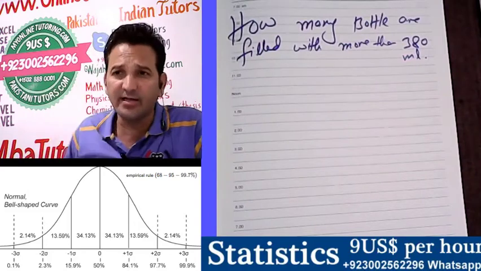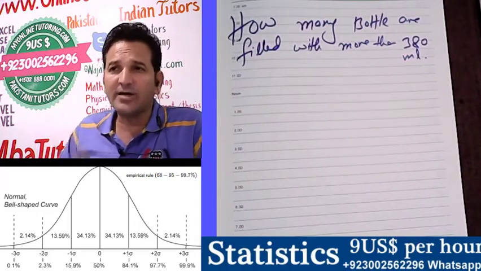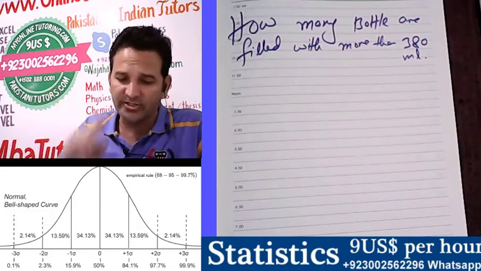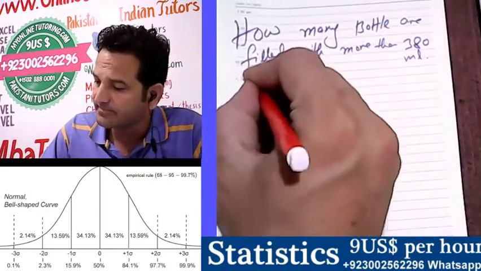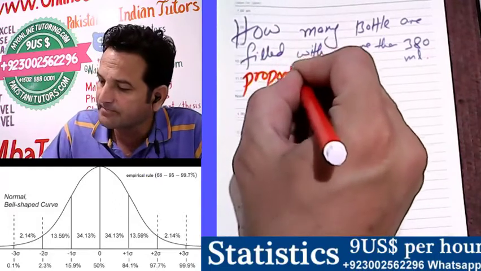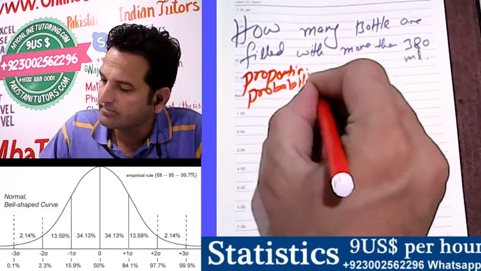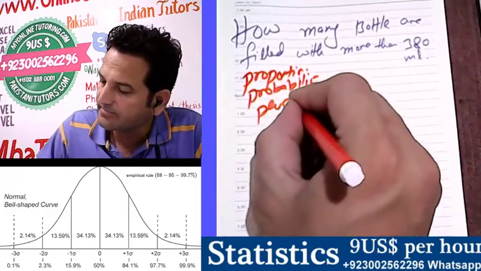What is the probability? What is the proportion? What is the percentage? All the words can be used: proportion, probability, or percentage.